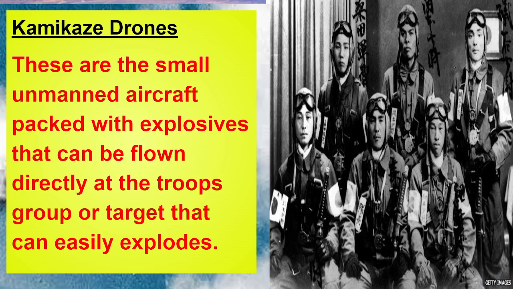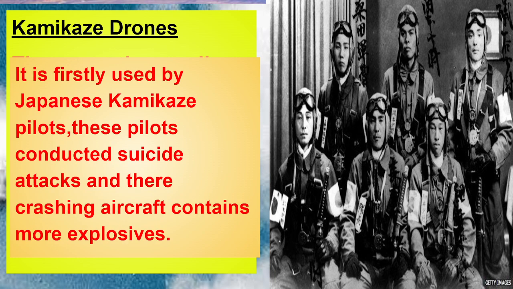These pilots went on suicidal missions, first used by Japanese kamikaze pilots, conducting suicide attacks by crashing aircraft loaded with explosives.